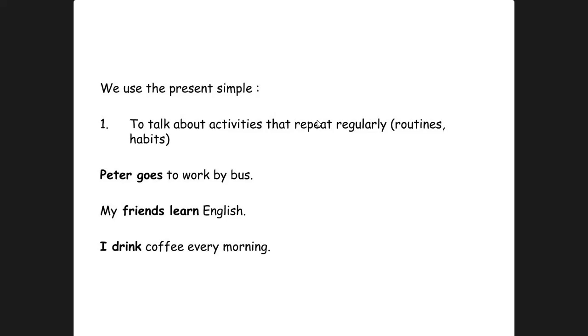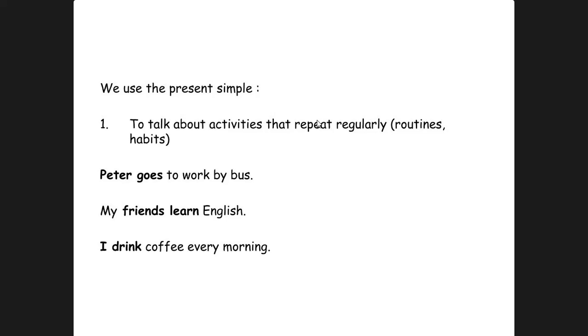Now I'm going to discuss one by one which kind of actions are expressed in simple present tense. We use the simple present tense when we talk about activities that repeat regularly, routines, habits that we do again and again in our daily life.